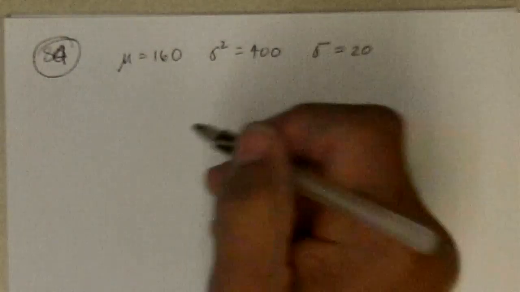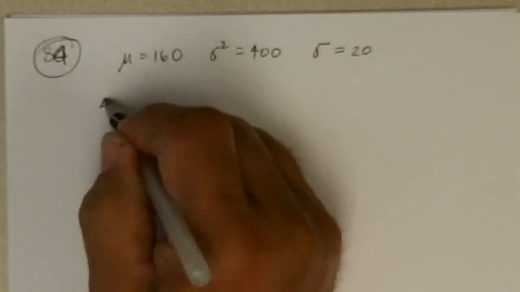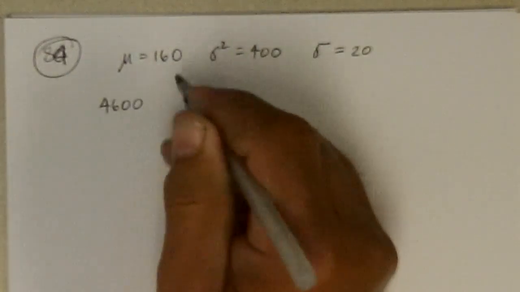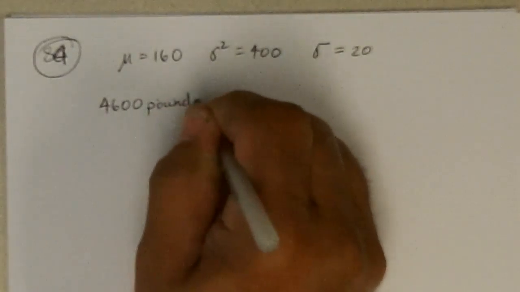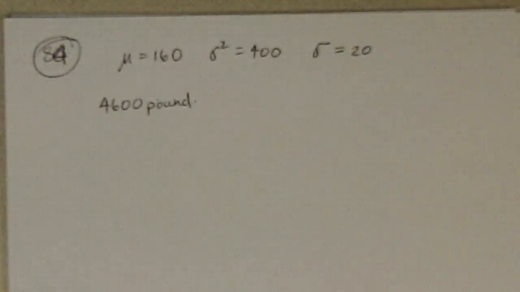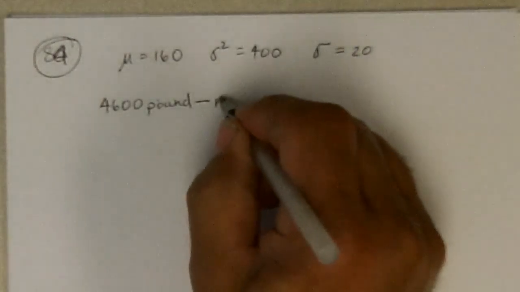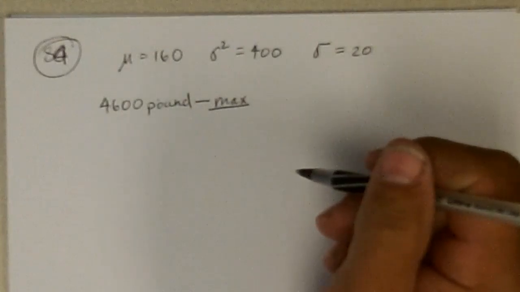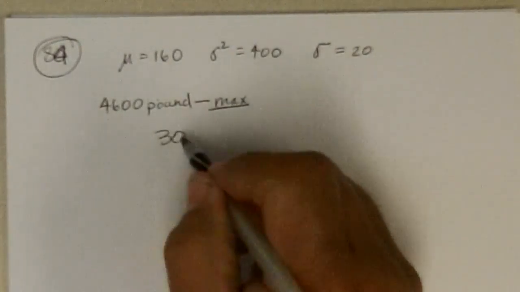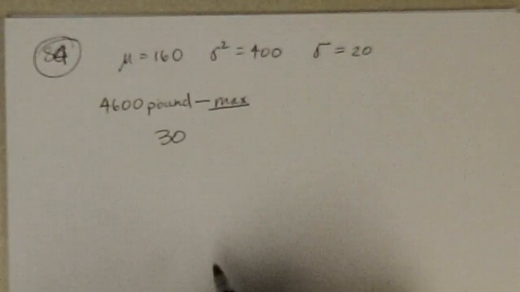And if the elevator has a 4,600 pound capacity, that's the max. That would crash it. Find the probability that a random sample of 30 people would cause this to go down.